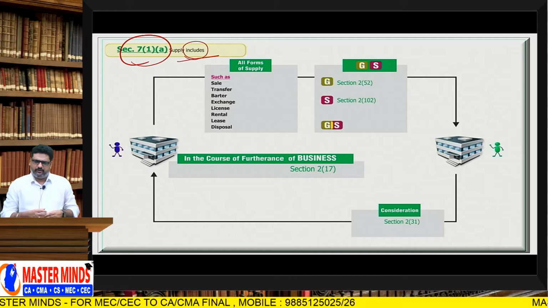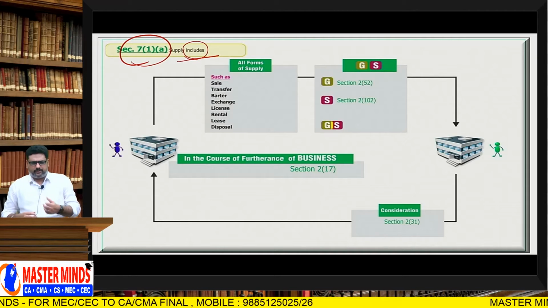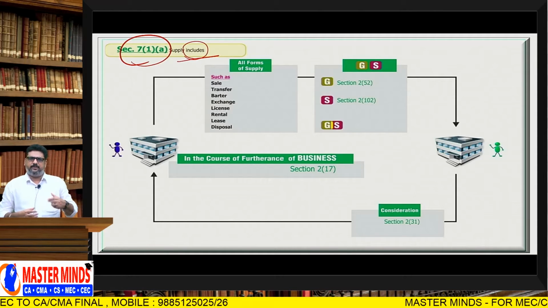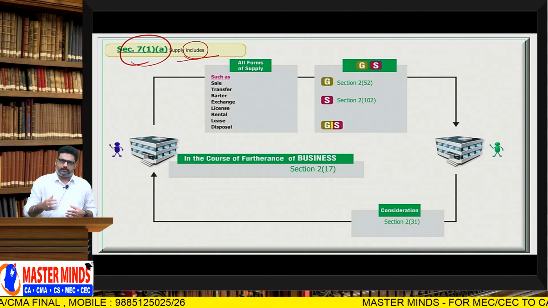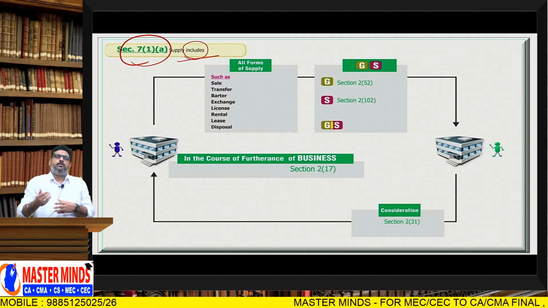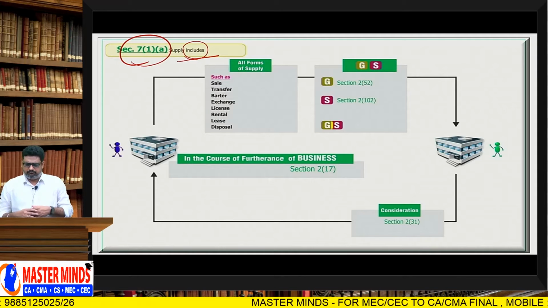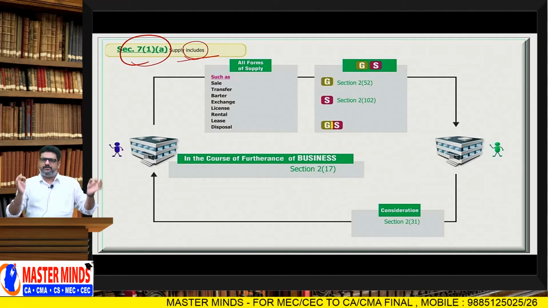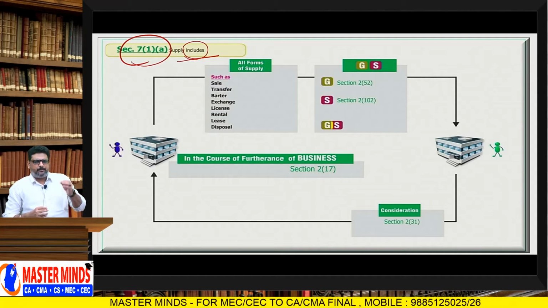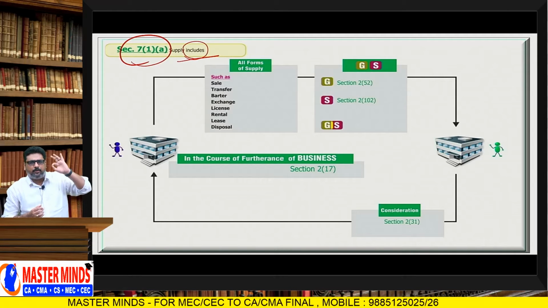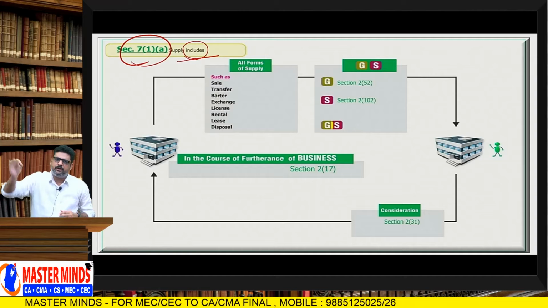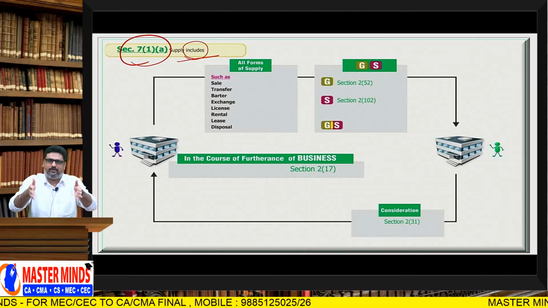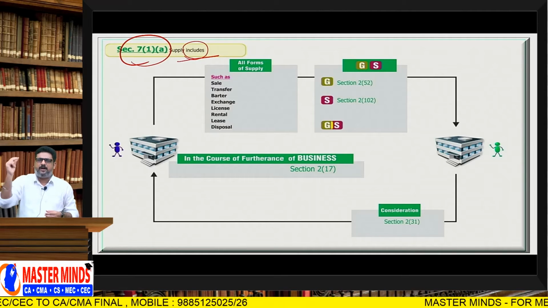Generally, an exhaustive definition will start with the word means. An inclusive definition will start with the word includes. Say for example, honest person means Mr. Rajesh. So that means, if there is anyone honest in the world, that is Mr. Rajesh only. We can neither increase the scope nor decrease the scope. That is called the exhaustive one. Honest person means Mr. Rajesh, the one and only Rajesh.